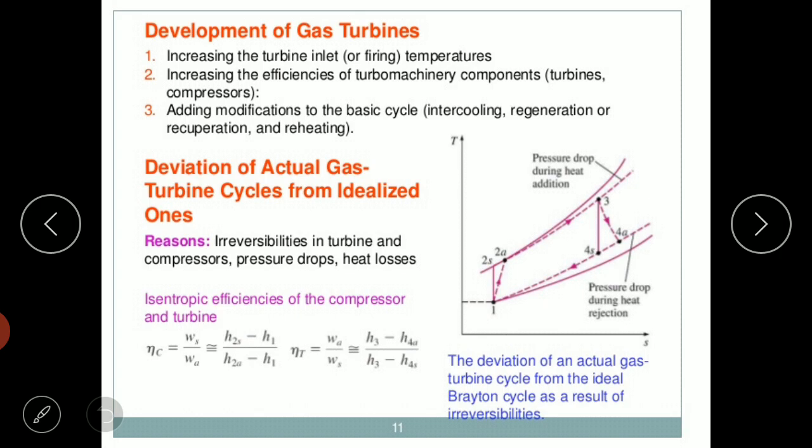In the ideal cycle we have considered everything as a reversible process, with no losses. In actual cases we will have some losses, frictional losses. There will be friction between gases and turbine blades, as well as between different layers of the gases themselves. Because of those losses, in the actual case the compressor needs more work as an input for the same pressure rise compared to the ideal case.